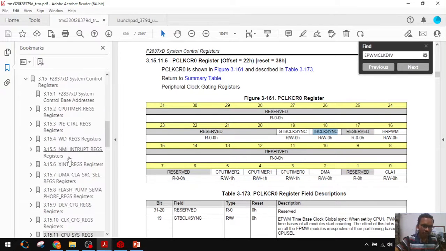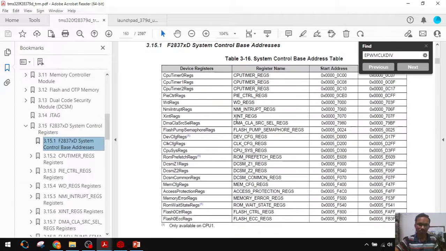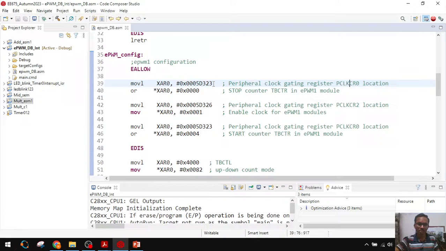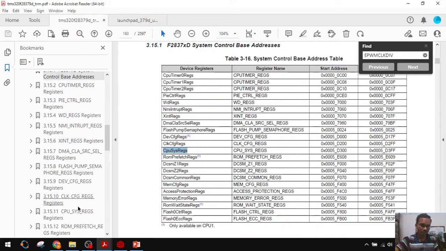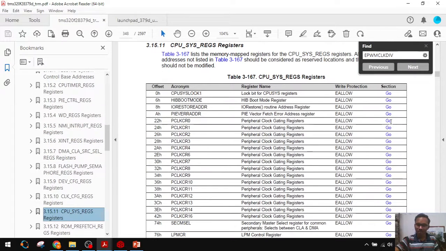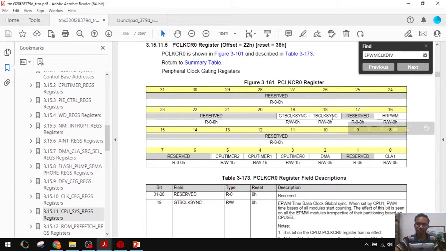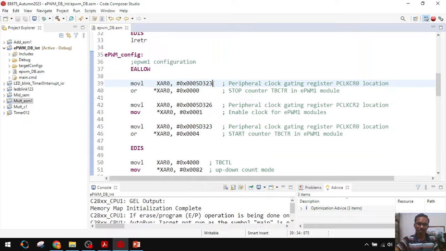The base address of the CPU system clock registers is 5D300. The offset is 22, but our bit is in the upper 16 bits. That's why I am writing offset 23 for these 16 bits.